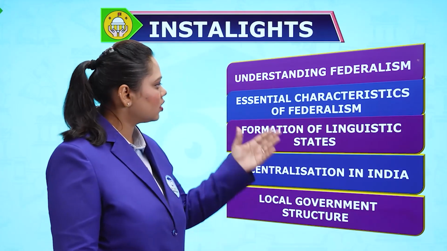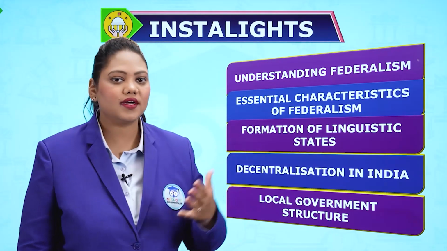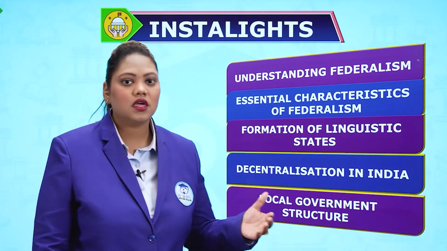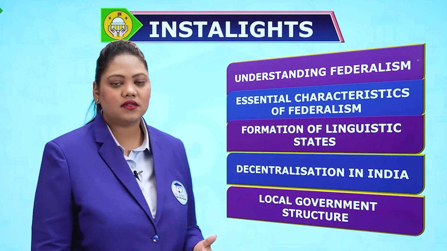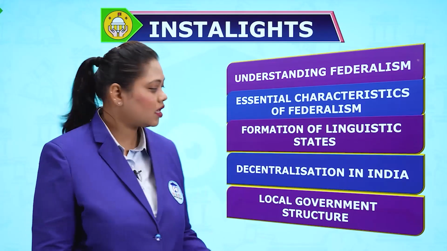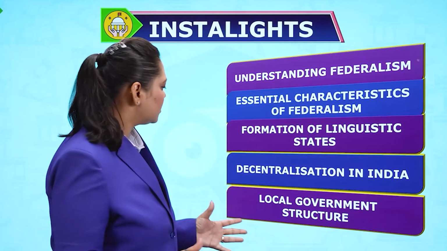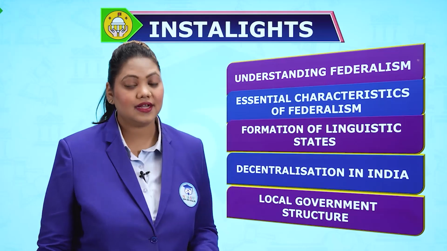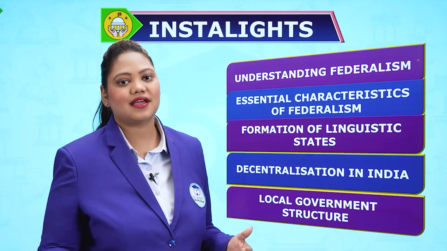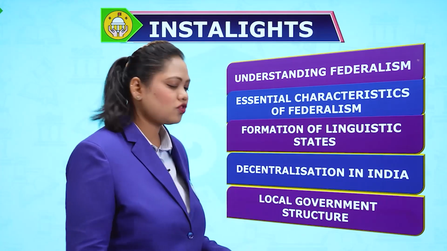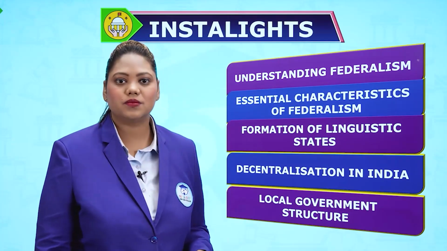Now, let's revise what we have studied in this chapter. We have understood the concept of federalism. We have also seen the essential characteristics of federalism, that is the two-tier governments that you have seen in the world. You have seen USA, you have also seen Australia, you have seen India. We've seen the formation of linguistic states, that is the Reorganization Act of 1956, where the states have been reorganized based on the languages spoken in the state. Then you have seen decentralization in India. Decentralization means removing the power from the union and giving it to the states and the local government. And then you have seen the structure. In the villages, you have the Gram Panchayat. In the cities, you have the municipalities.